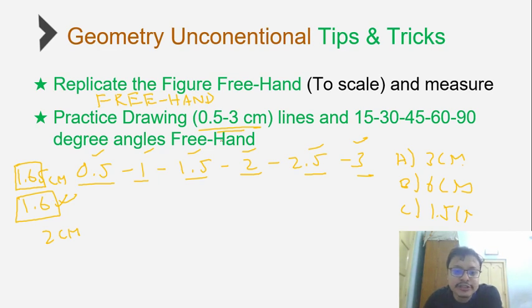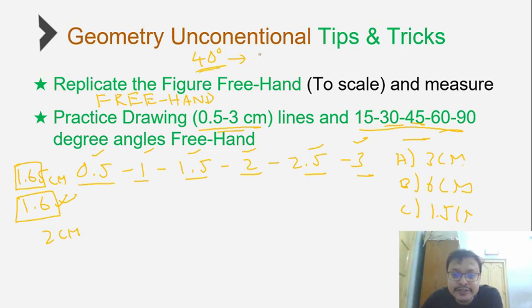So all you need to do is learn how to draw 0.5, 1, 1.5, 2, 2.5, 3 centimeter lines very confidently, freehand, as well as angles like 15, 30, 45, 60, 90 degrees. Note, if somebody can draw 15, 30, 45, 60, 90 degree angles freehand almost accurately, even if he has to draw a figure which is 40 degrees, he can easily approximate somewhere between 30 and 45, slightly more towards 45, and draw an approximate 40 degree angle.